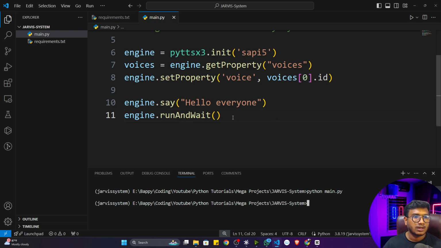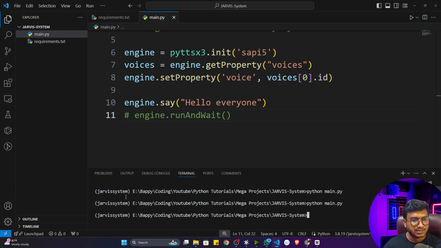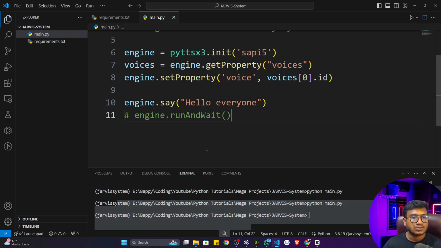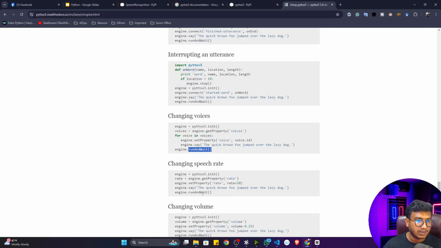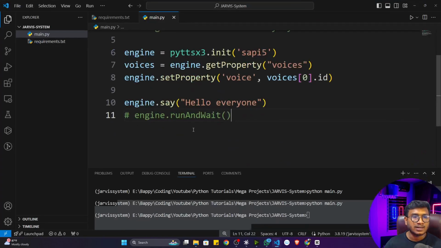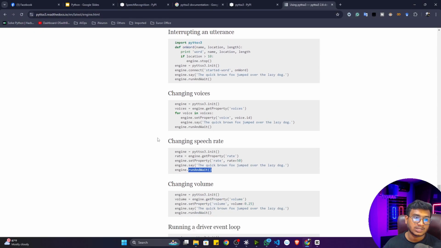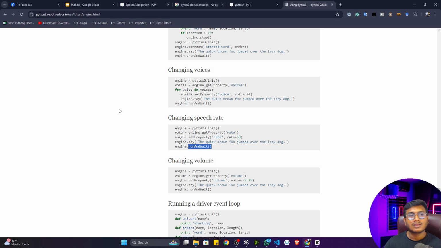Now let's see what happens if I don't give this runAndWait line. See, it won't speak anything. It will execute, but there is no speech. That's why you have to use runAndWait. They have also mentioned it in the documentation, where everywhere they use this runAndWait. This is their implementation, not mine. They created their library, and if you want to use their library, you have to see their documentation to learn how to use it. That is the idea.